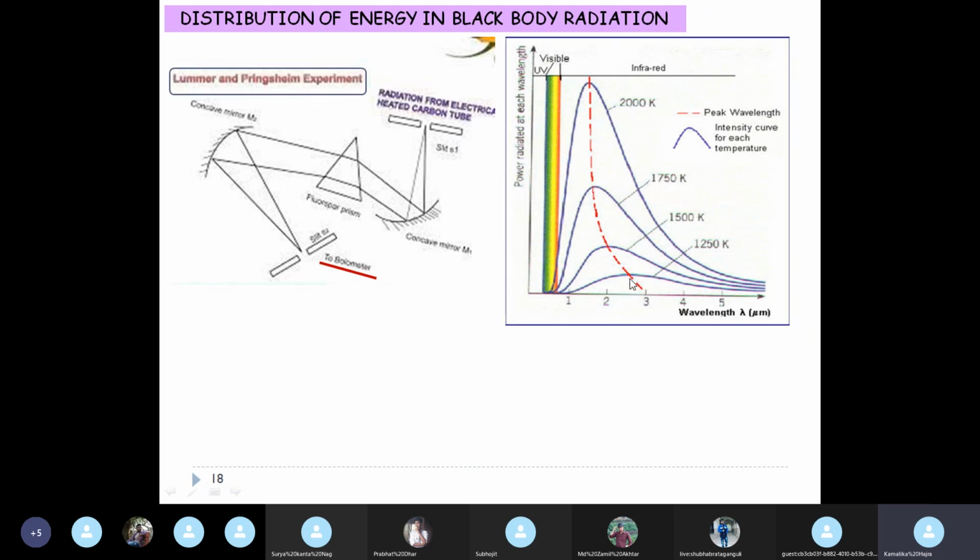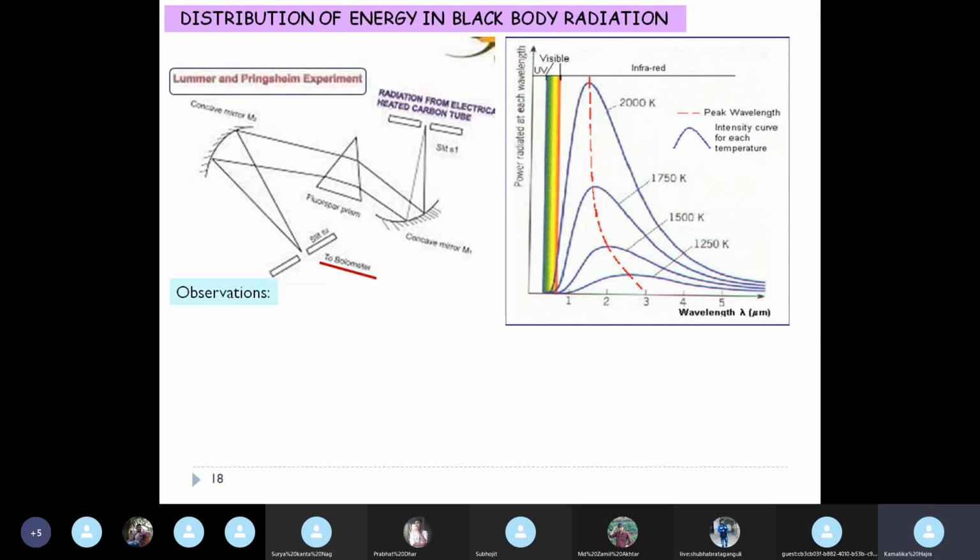And you can see that the value of lambda m gradually shifts to lower wavelengths as temperature increases. So this is what is obtained. This is the experimental graph.